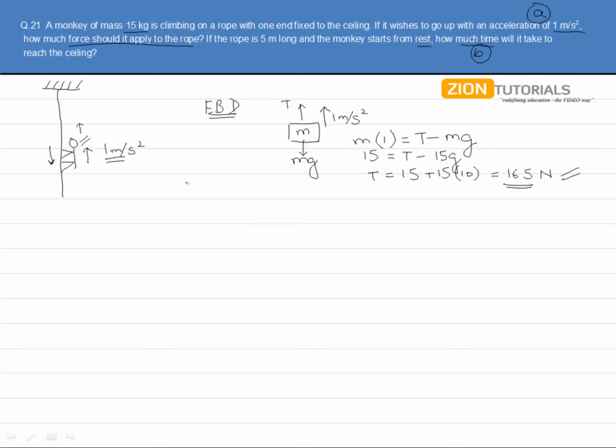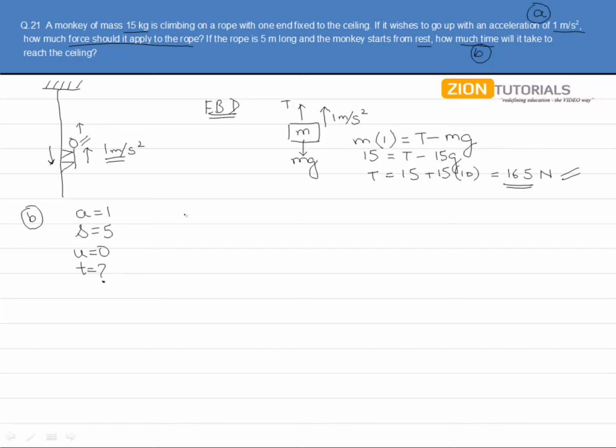Now, let us proceed with the second part of the question. We have the acceleration equal to 1. We have the displacement s equal to 5, and we have been given that the monkey starts from rest, that is the initial velocity equals 0, and we need to find out the time.